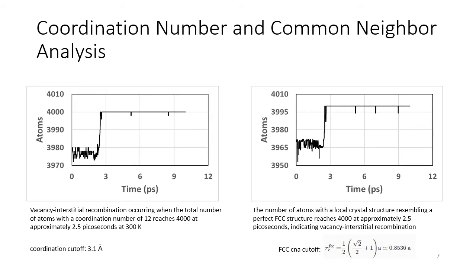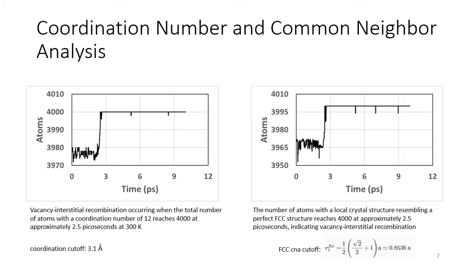To study recombination, we first sought to examine coordination number and common neighbor analysis statistics from our simulations. A coordination number is a characteristic of a crystal structure that tells us how many nearest neighbors there are with respect to a central atom. An FCC structure like copper has a coordination number of 12. The introduction of a defect like a vacancy or interstitial to a perfect structure changes the coordination for a number of atoms. When we create a defect in our structure, we no longer have the total number of atoms having a coordination number of 12.